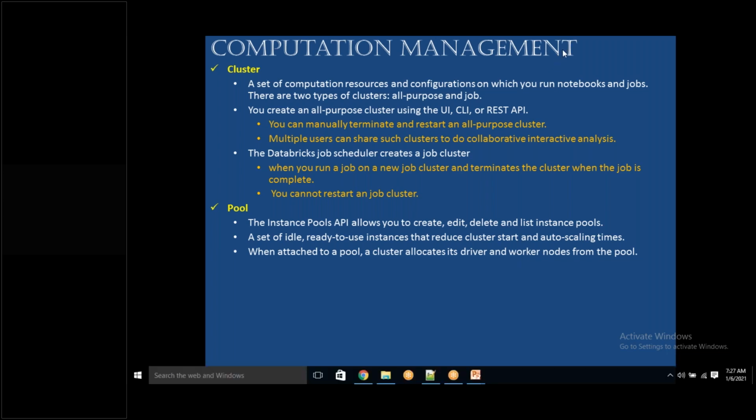Malaya, on your previous point on the set of idle instances. Whenever we start a cluster, we already mention how many nodes are there and all these things, right? So typically we know if it is a 4 node, 8 node or whatever. So in that case, are you saying with the second point that even though I am having a 4 node cluster, based on the requirement of the auto scaling, it might add 2 more, make it 6 and run? Or those 4 would be chosen by the corresponding smart infrastructure of Spark?